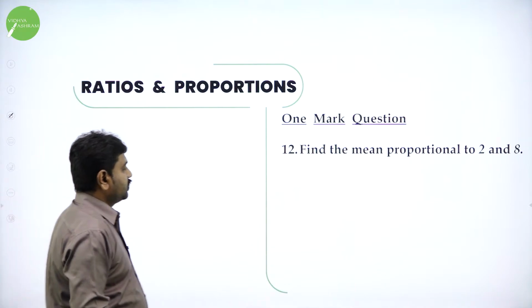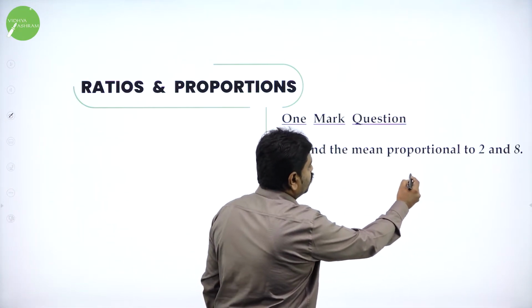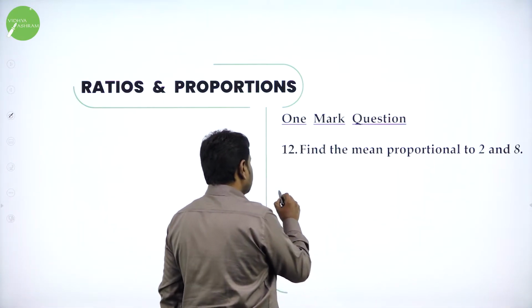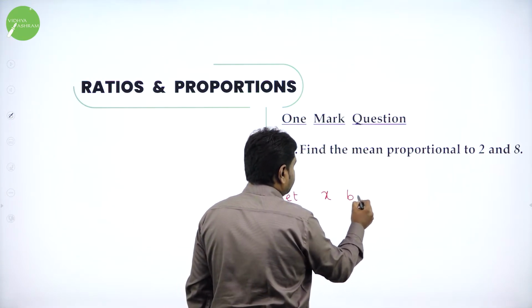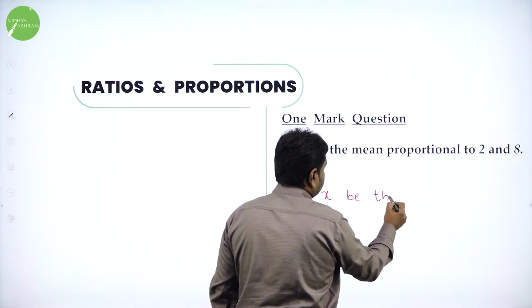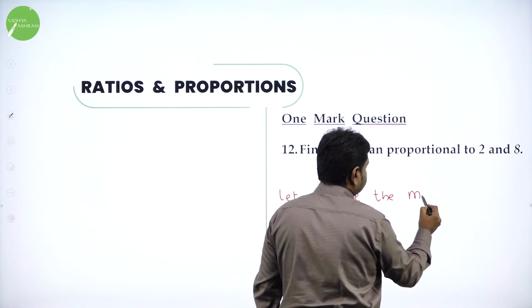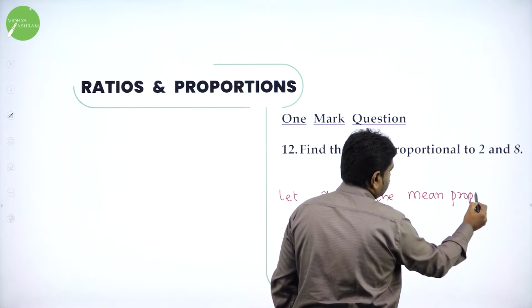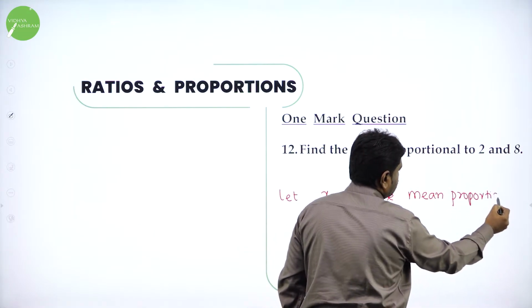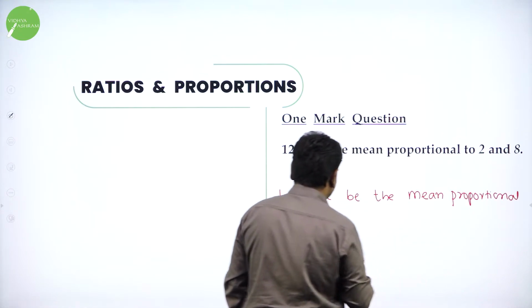Now next question. Find the mean proportional to 2 and 8. So let x be the mean proportional to the given numbers.